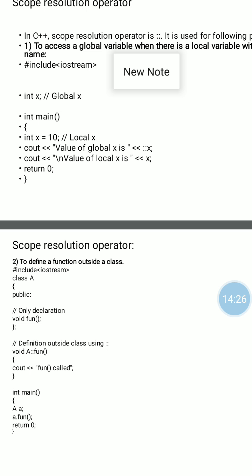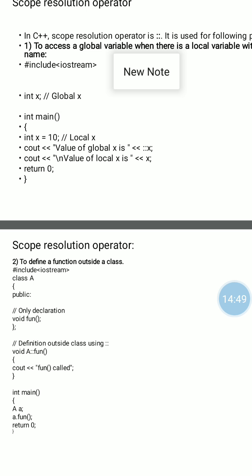But here the local variable name and global variable name are the same. So to access the global variable inside the function, we use the scope resolution operator.